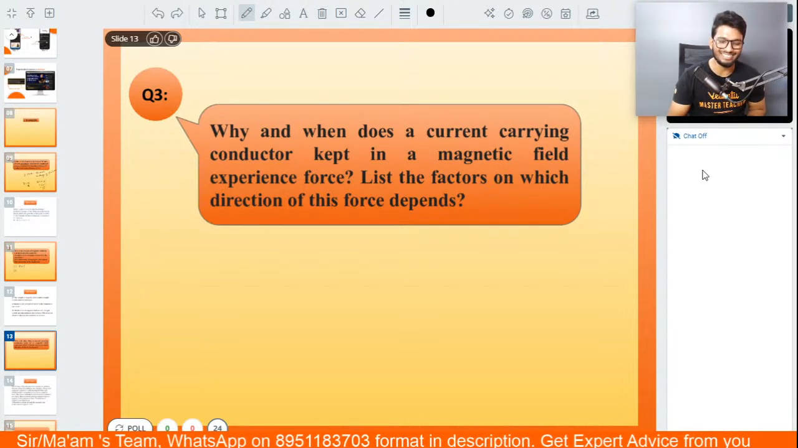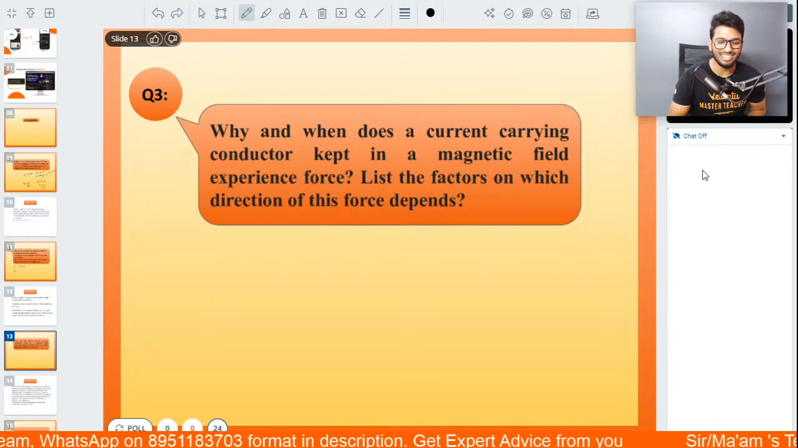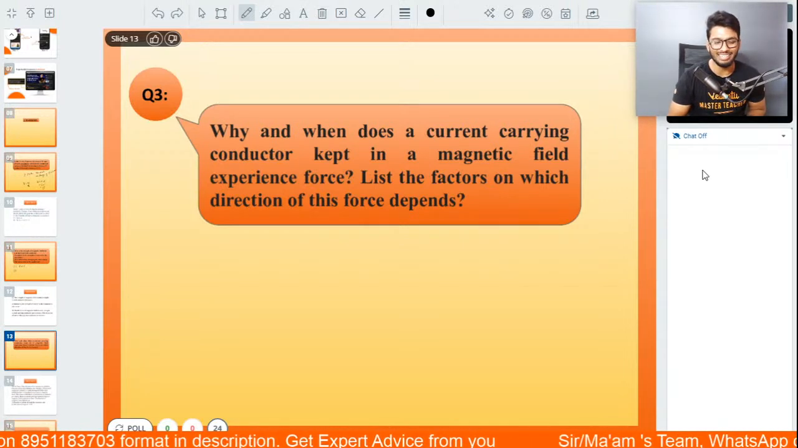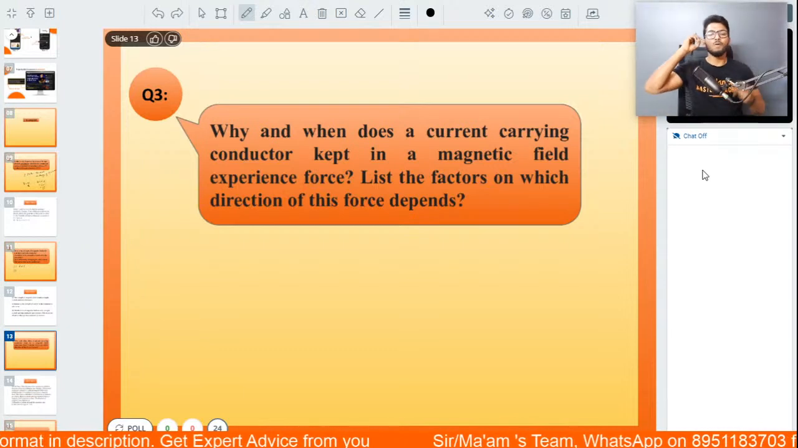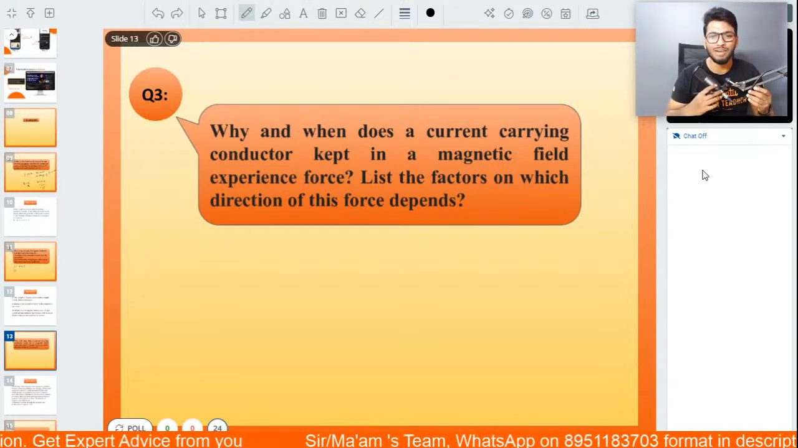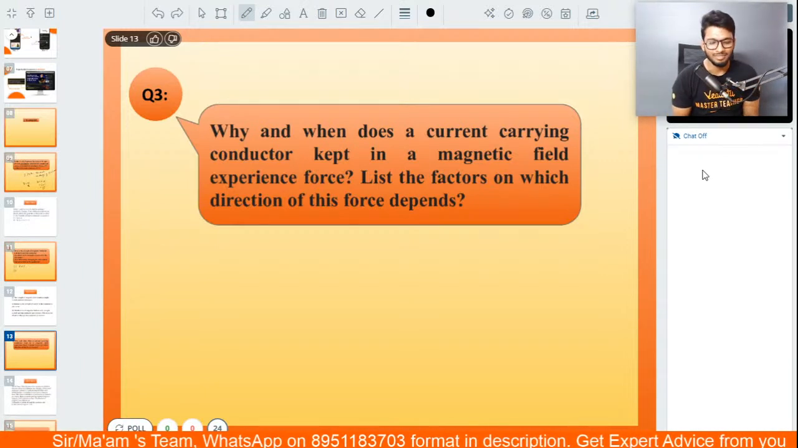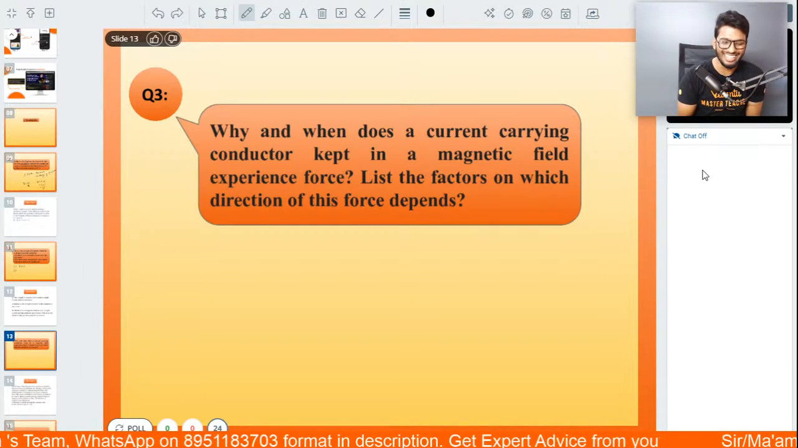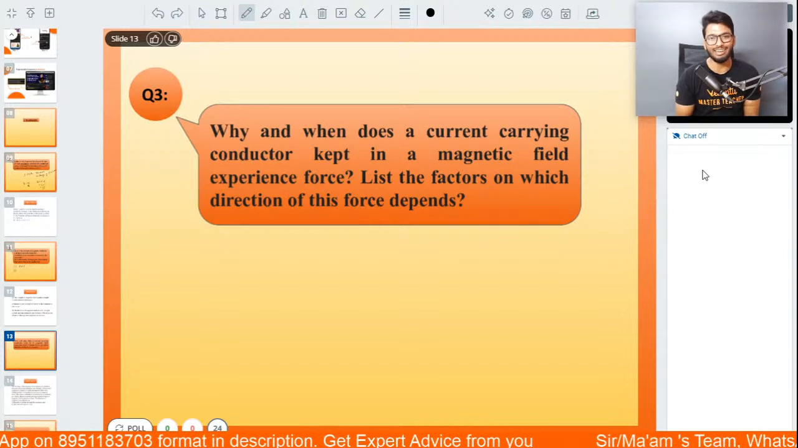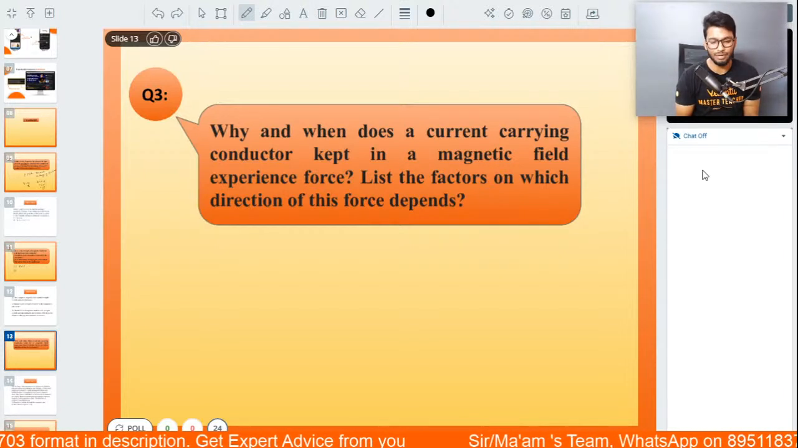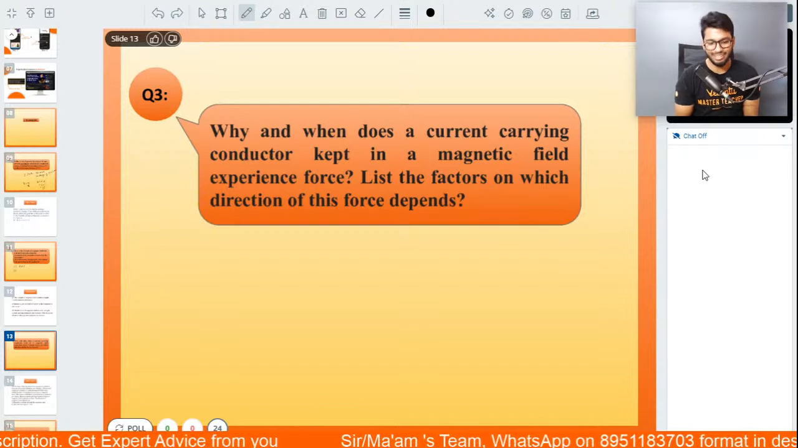Alright, Maxwell's right hand thumb rule. Absolutely, Ananya. Okay, now to answer this one: why and when does a current carrying conductor kept in a magnetic field experience force? Perpendicular to each other. Okay, kept perpendicular to each other. So when it's perpendicular, it experiences maximum force.